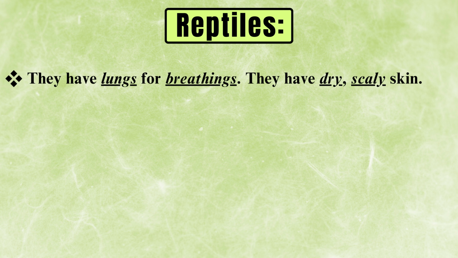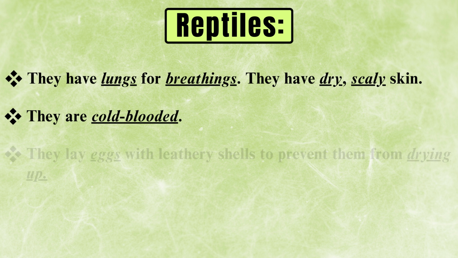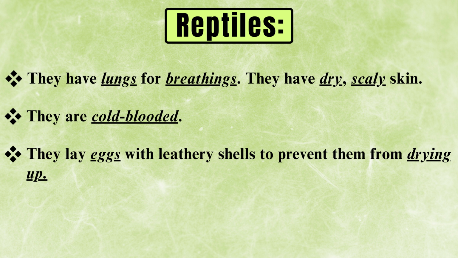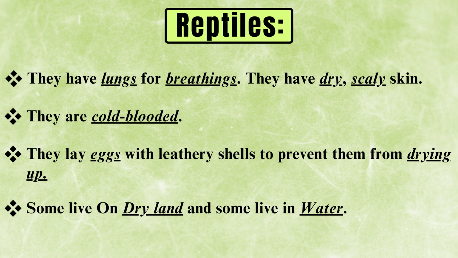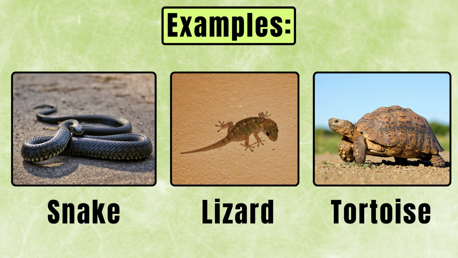Now we'll talk about the reptiles. They have lungs for breathing. They have dry, scaly skin. They are cold-blooded. They lay eggs with leathery shells to prevent them from drying up. Some live on dry land and some live in water. Now I am going to show you the examples: snake, lizard and tortoise.